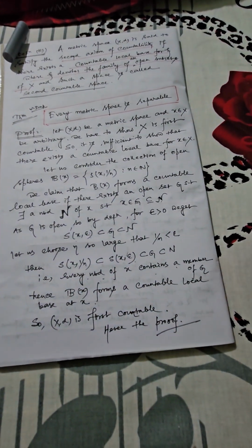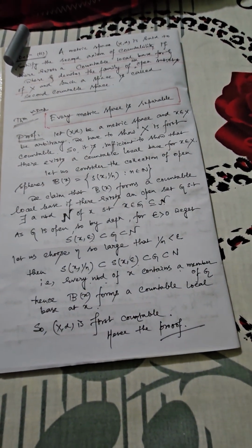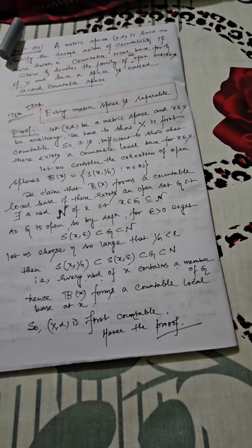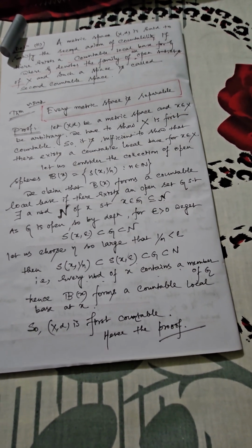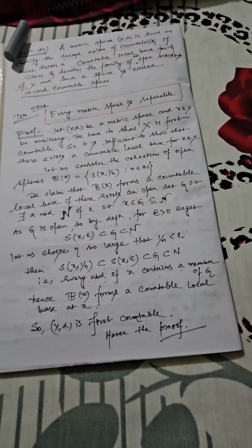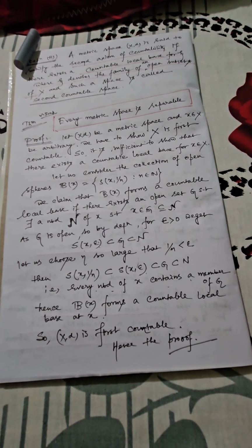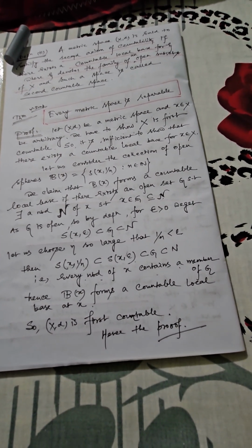So as per our claim, Bx definitely forms a countable local base at the point x, and because x is arbitrary, the space (X, d) is definitely first countable. That means every metric space must behave like a first countable space.